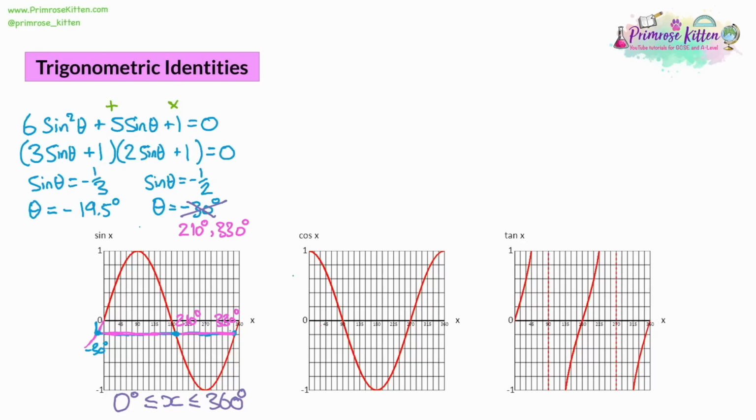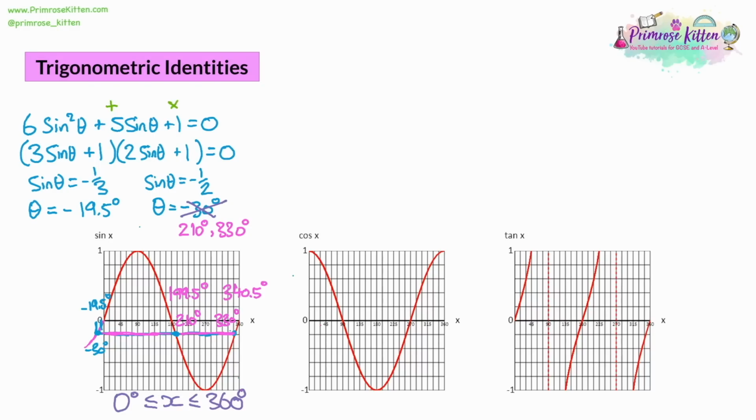Now, for the next one, it's very close to negative 30. It's at negative 19.5. That means we're going to follow the same method. We're 19.5 away from 0, so we're going to be 19.5 away from 180 and 360. So we take 180 and add 19.5, and that will give us our second answer, which is 199.5. Then we take 360 and take away 19.5, and that'll give us our fourth answer, which is 340.5.